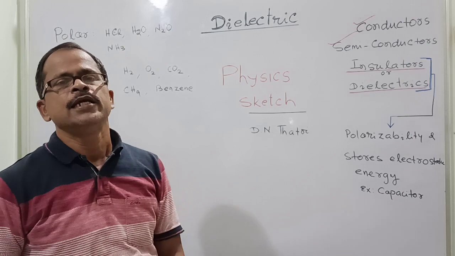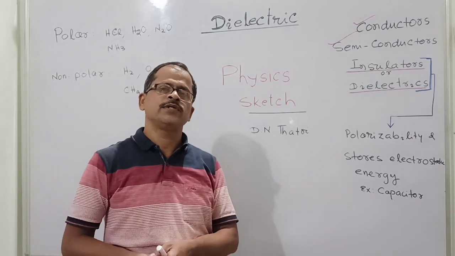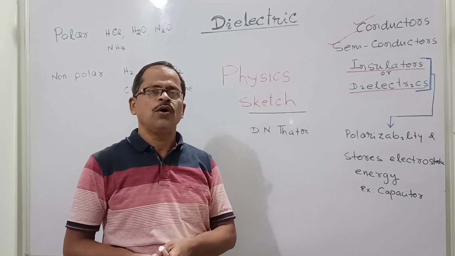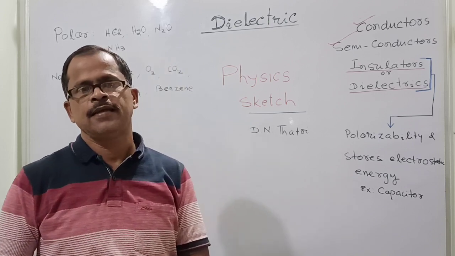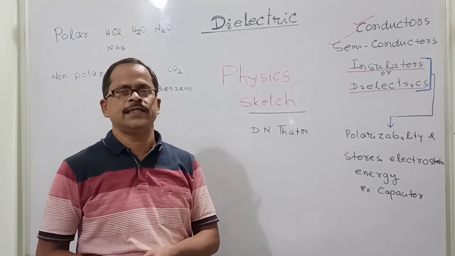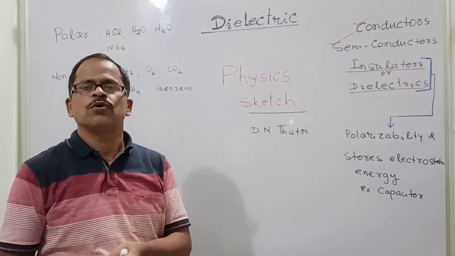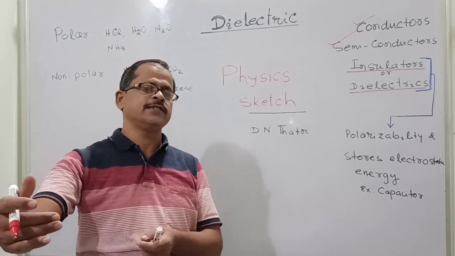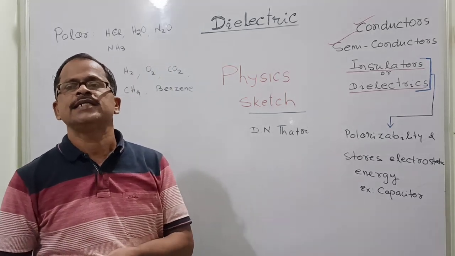So basically insulators and dielectrics are the same thing. Then we can also say that all dielectrics are insulators, but all insulators may not be used as dielectrics. Okay, again I am repeating: all dielectrics are insulators, but all insulators may not be used as dielectrics.